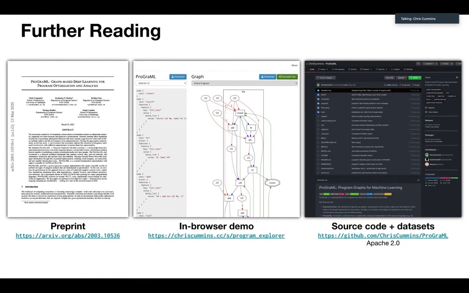Okay, so this is a paper that is, I would say, very late stage work in progress. We have not yet published, but we've got a preprint that's available if this is interesting to you. That link in the middle there takes you to a little website that I spent way too much time working on, which is a nice little flashy in-browser demo of the thing. You go to the site and you can type in a program and it will build the graph for it, so you can actually see how this graph is constructed from programs. It's all open source. It's available as of now, Apache licensed. Please do try it out if you are interested in any task for which you might want to learn to reason about programs.